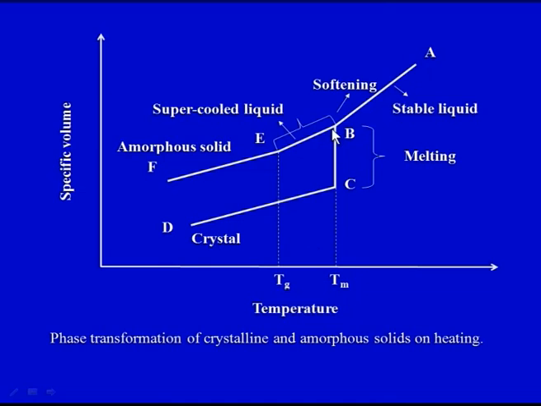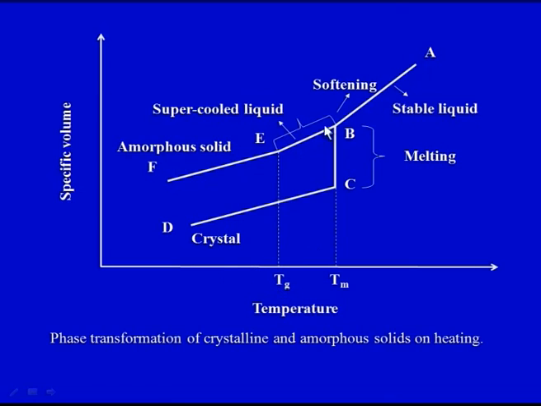In the previous slide we have seen there are two critical temperatures, one in case of crystalline solid, another in case of amorphous solid. In case of crystalline solid we have a temperature Tm, that is the melting point or the freezing point, and we have another temperature Tg, which is the glass transition temperature.